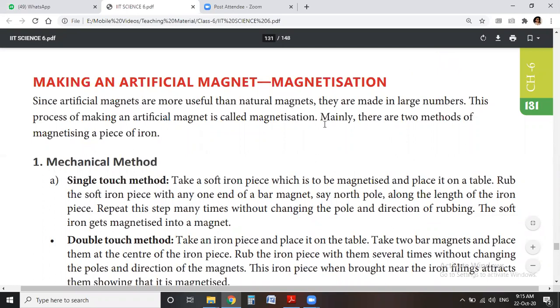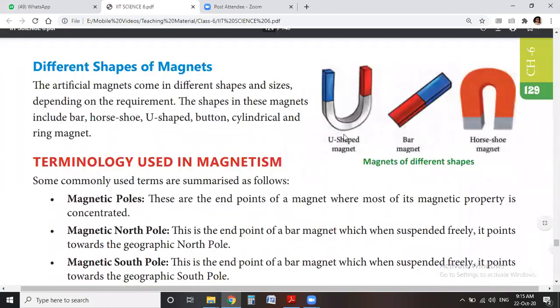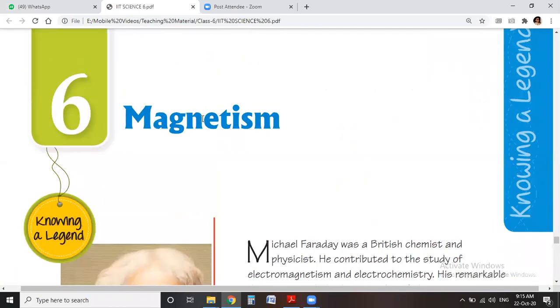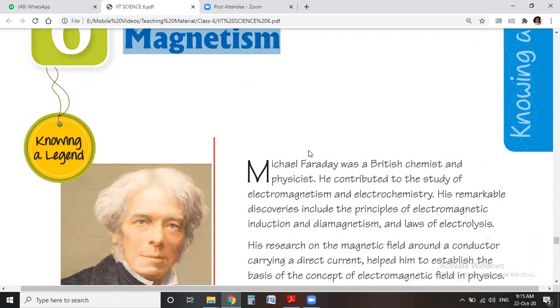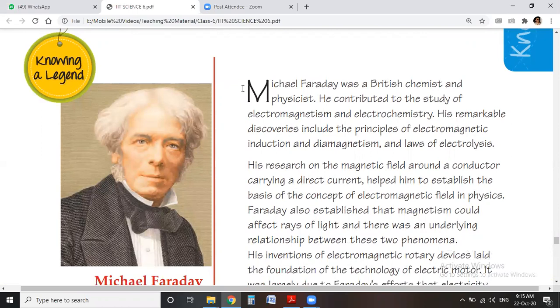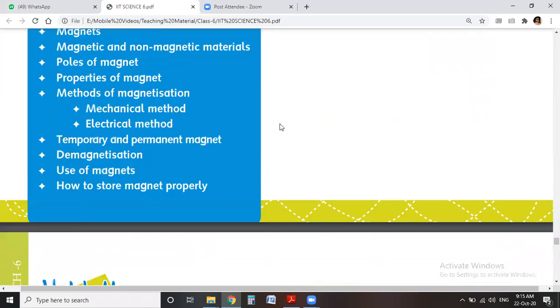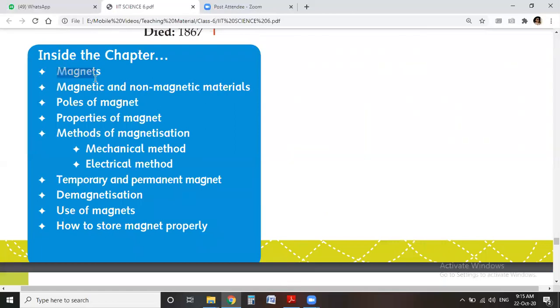Okay, from the last few videos, we continue with our sixth chapter of Science IIT, that is magnetism. In this chapter, I explain to you about a famous scientist, Michael Faraday, and we already discussed different topics like magnets, what is a magnet, and which types of materials are called magnetic or non-magnetic materials.